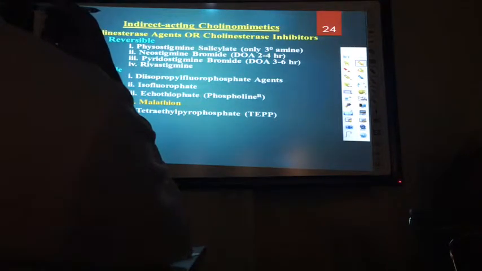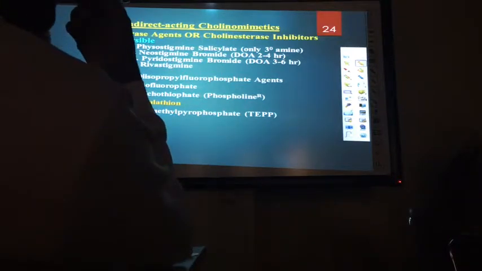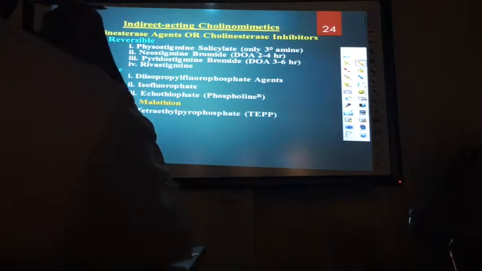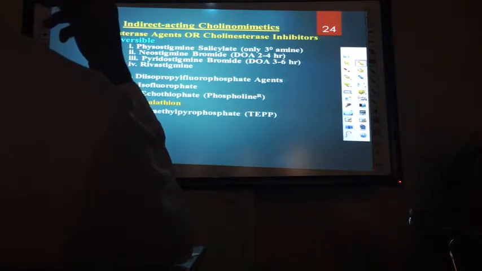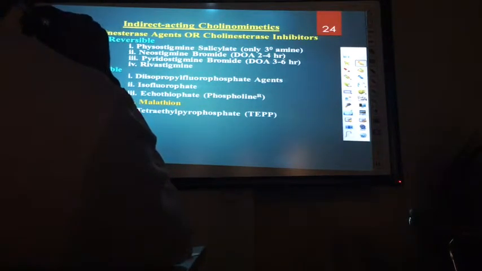Will quaternary penetrate the brain or not? Tertiary means three amine groups on one nitrogen; quaternary means four. As you increase the number of amine groups, the structure size increases, and when you increase the structure size, penetration decreases.